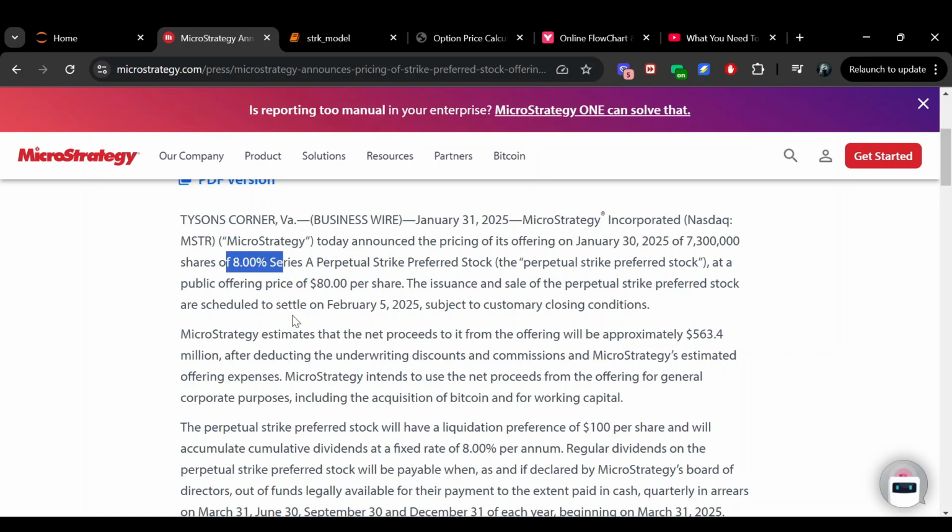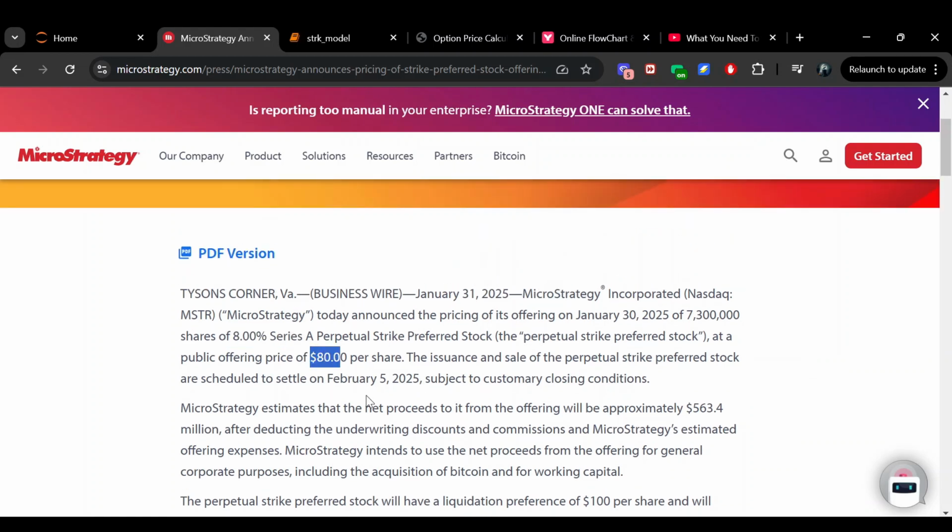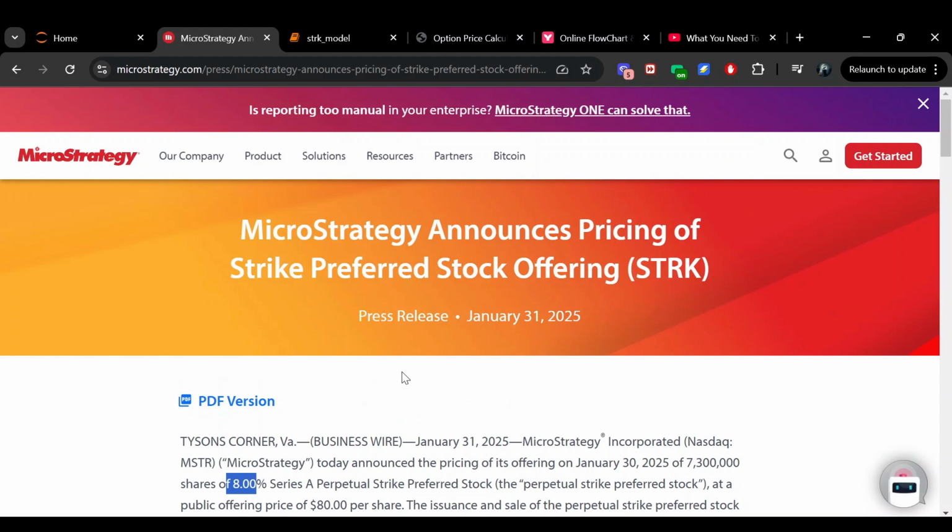we're still having an 8% dividend on the $100 liquidation preference value. So really, if you bought in on this $80 per share initial offering, then you're locking in a 10% dividend yield. So just a quick update on the progress of this preferred stock offering, and it looks like it's been going really well.